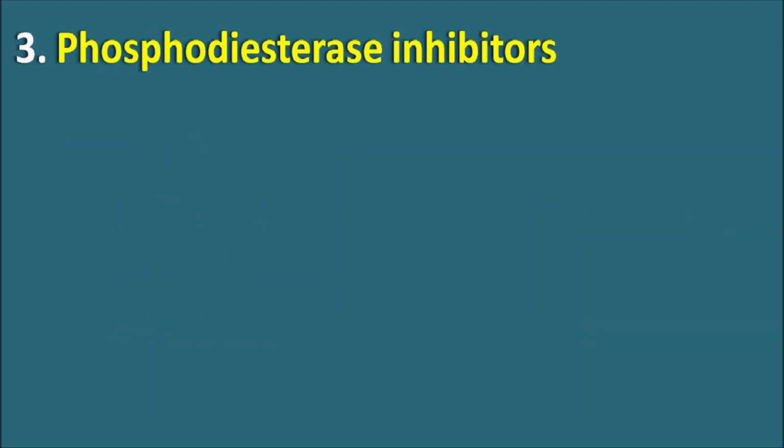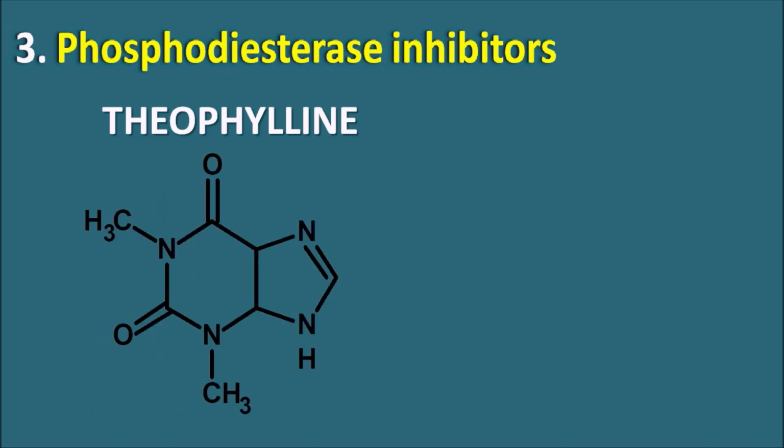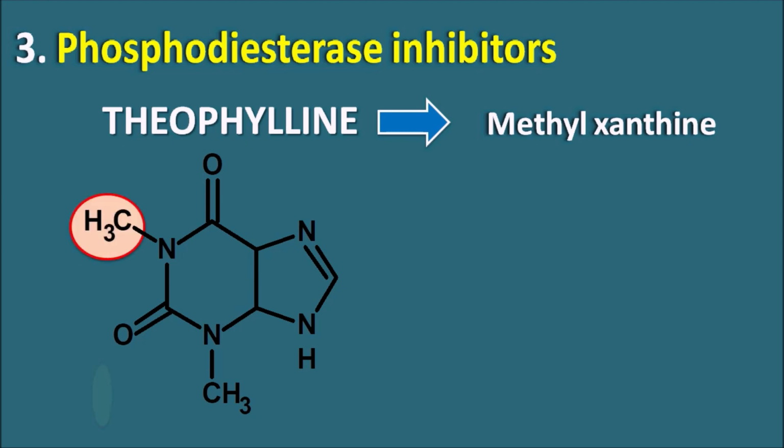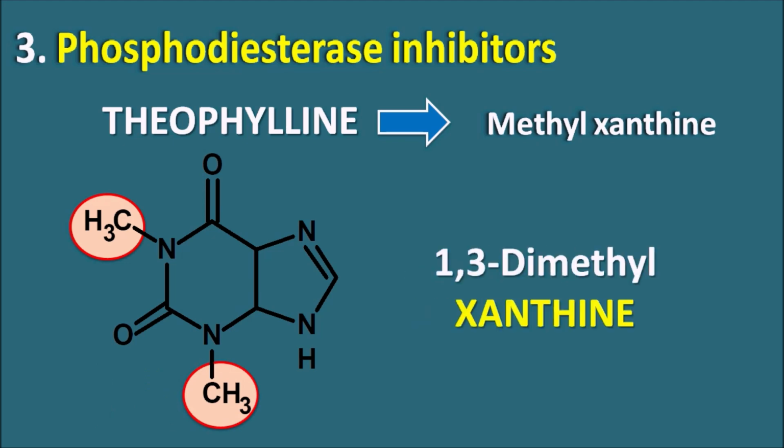Third one is the phosphodiesterase inhibitors. Theophylline is one of the phosphodiesterase inhibitors, which has the structure like this. You can observe that this drug belongs to the methyl xanthines. It has the xanthine nucleus with methyl group substitution, and methyl groups are present at two positions, that is the first position and third position. So theophylline is 1,3-dimethyl xanthine.